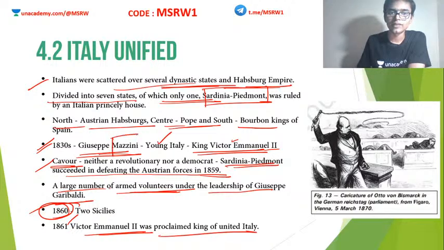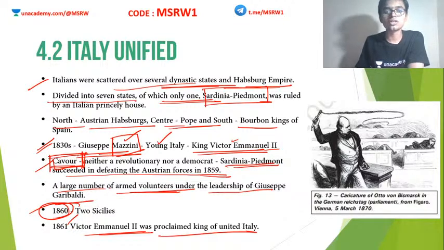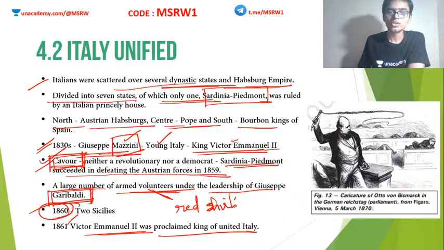Again, Mazzini, very important figure, who is the founder of Young Italy, who also influenced the King of Sardinia, Victor Emmanuel II, in order to annex all these regions. So Mazzini is an important figure. Cavour is a diplomat, able politician also. So that is also a very important personality, Cavour. And Garibaldi, our military person, who organized the so-called Red Shirts. This army is also known as the Red Shirts, armed volunteers. So these three personalities are very, very important: Mazzini, Cavour, and Garibaldi.